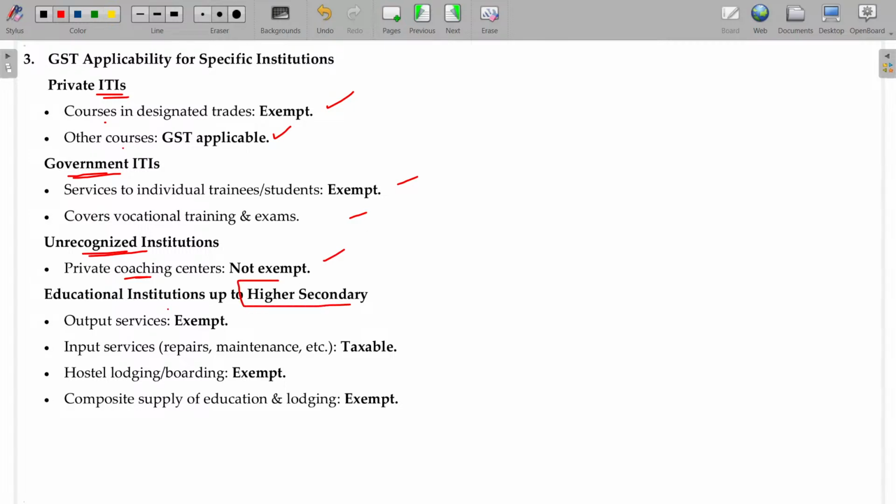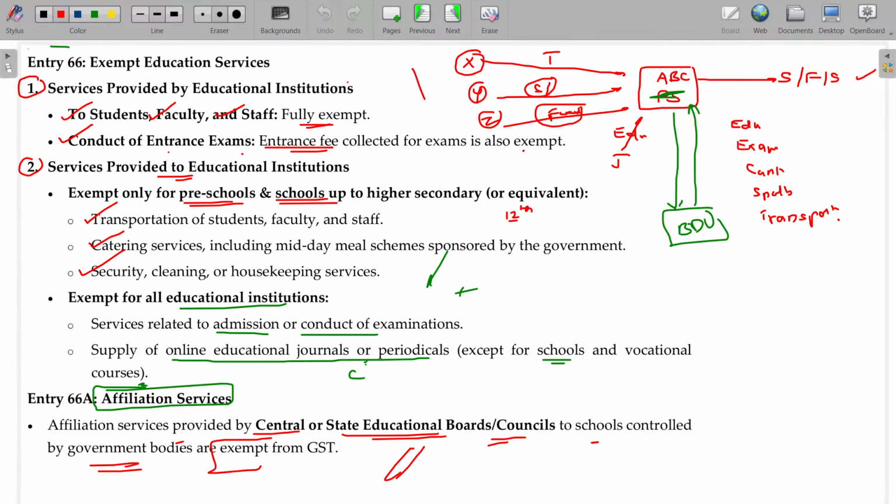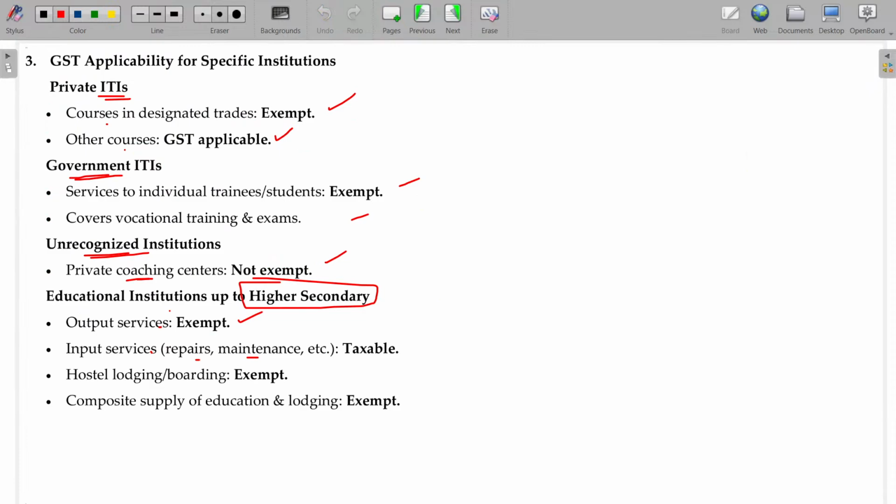Education institution up to higher secondary. Output services exemption, input services like repairs, maintenance, etc. The services rendered by them will also be exempted in their hands, right? Okay. But in case of hostel, lodging, boarding exempt, composite supply of education and lodging is exempted. But totally non-related to students' education, like repairs and maintenance of any other property of the education institution, is taxable. Hope you'll now be able to understand.